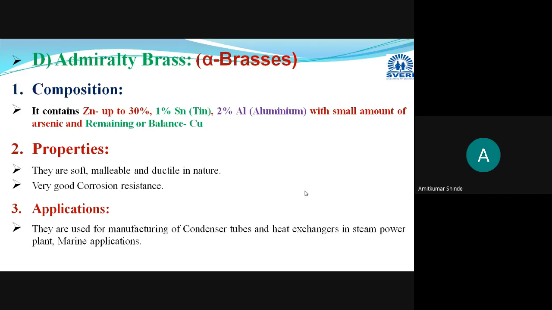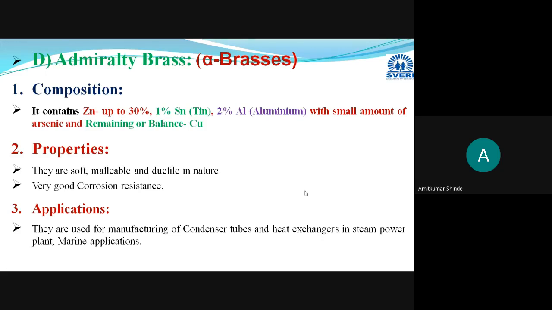And as we have lost a lot of zinc, whichever copper remains will get subjected to pitting corrosion. Means it will get dissolved in the powder form. Small powders will be formed of that alloy, and it will result in some leakage in that particular component. Okay, are you understanding this step, that is dezincification? Why have we added the aluminum? If aluminum is not present, then what will happen?